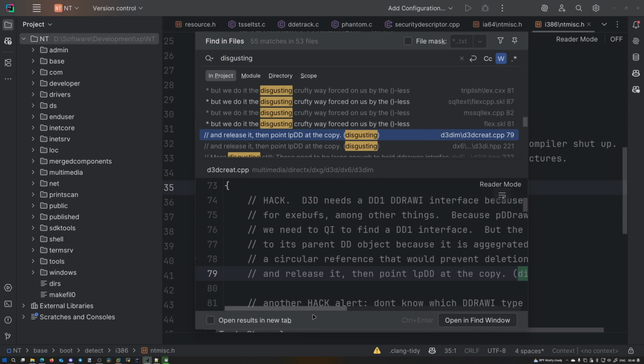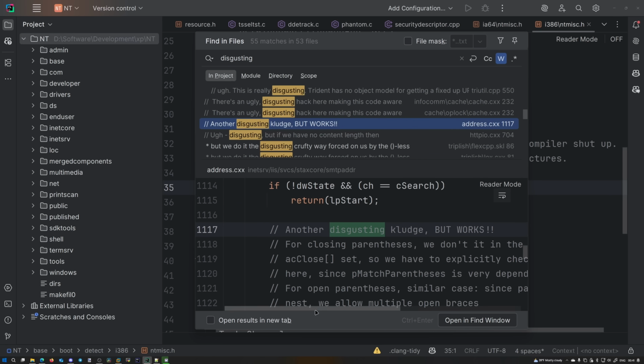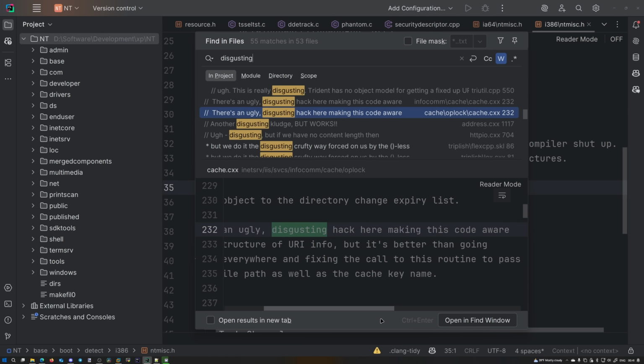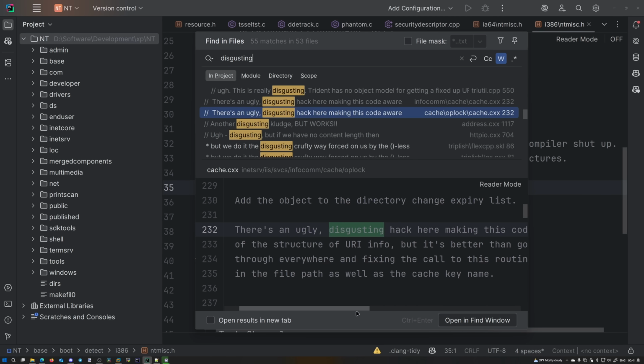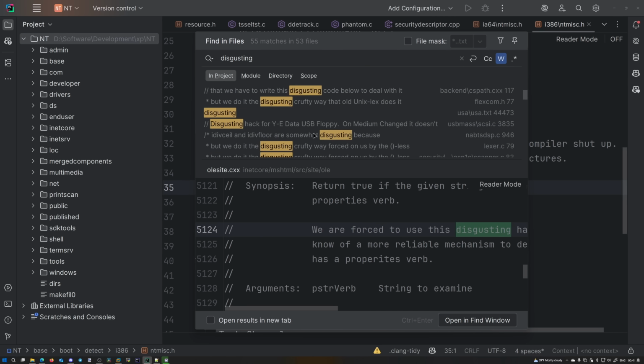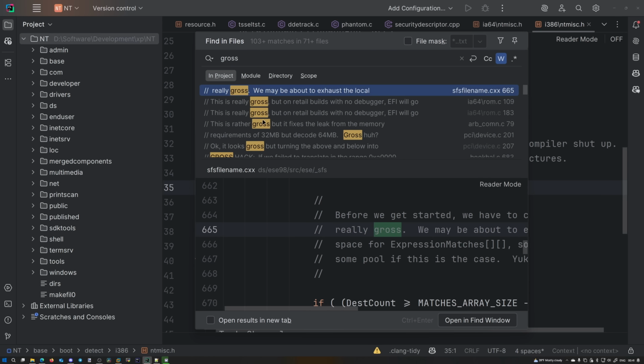There's an explanation. There's an entire hack explanation in the parentheses. It says disgusting. Another disgusting kludge, but works. There's an ugly, disgusting hack here making this code aware of the structure. Oh, this is really disgusting. They're forced to use the disgusting hacks. What about gross? Really? There's even more.